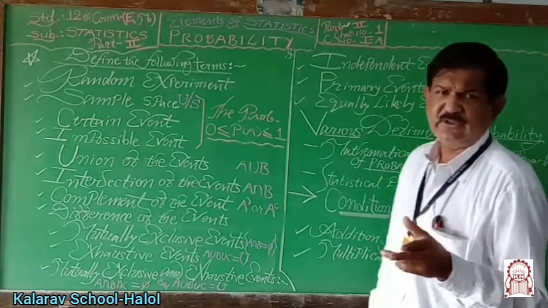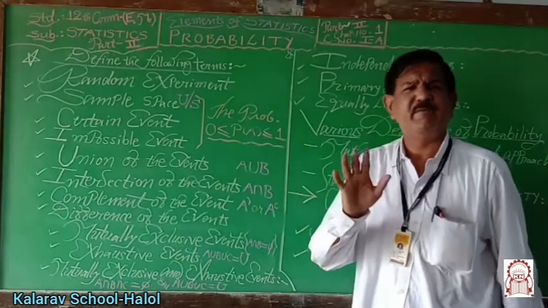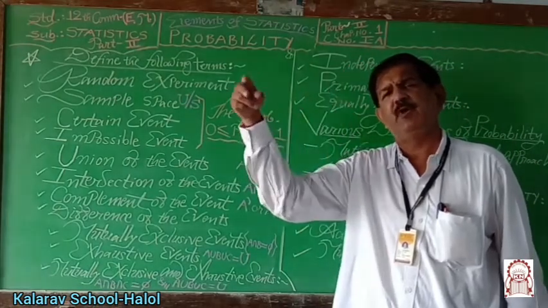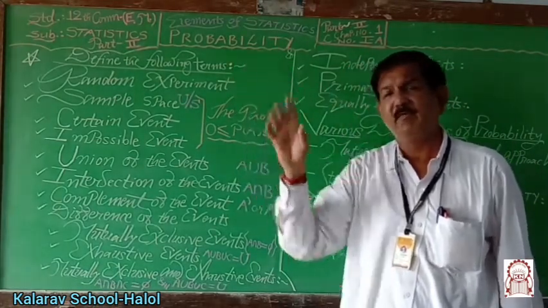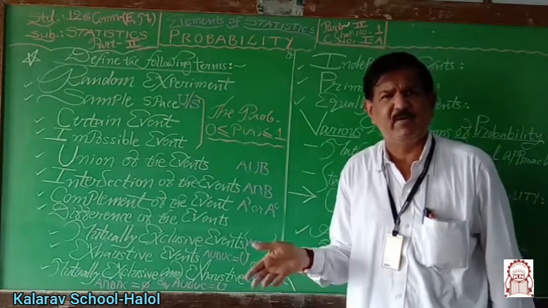You have studied correlation, regression, time series; if one example is done perfectly, you can approach 5 or 10 other examples. But probability is a technical, science-based chapter.